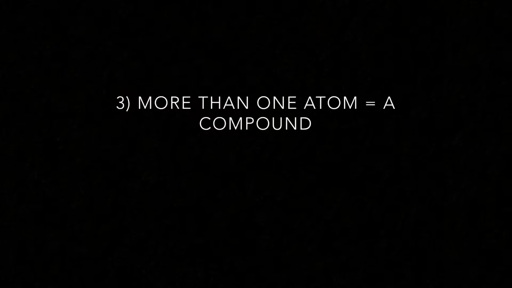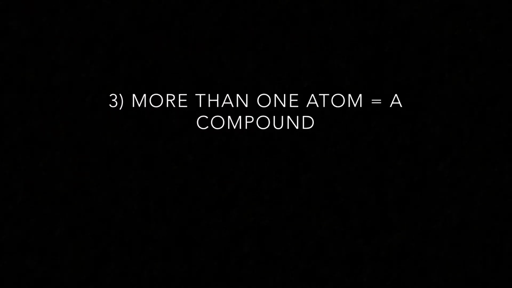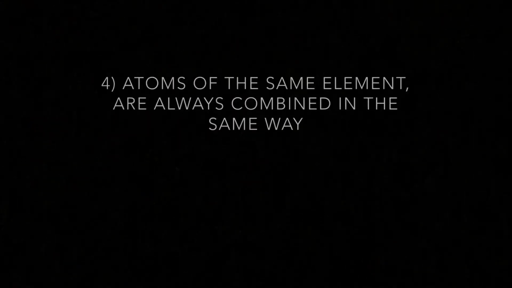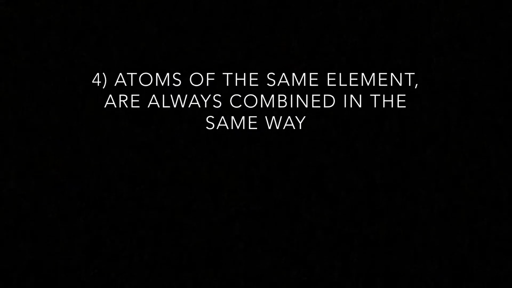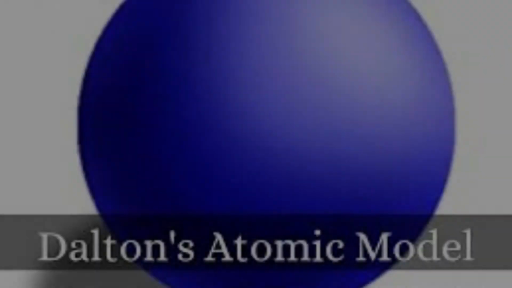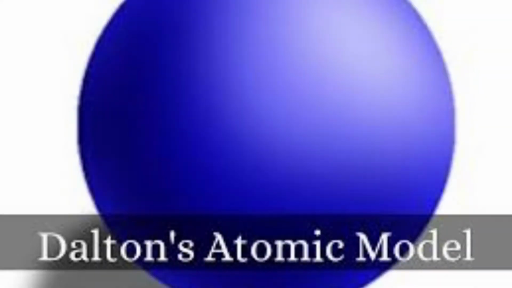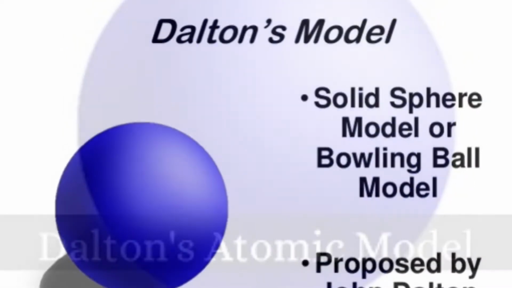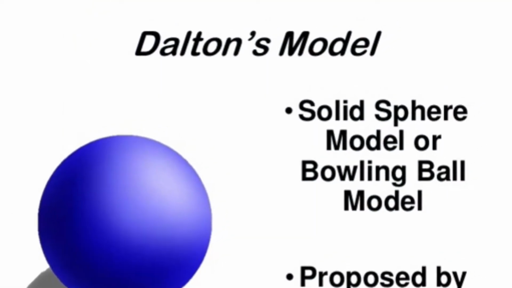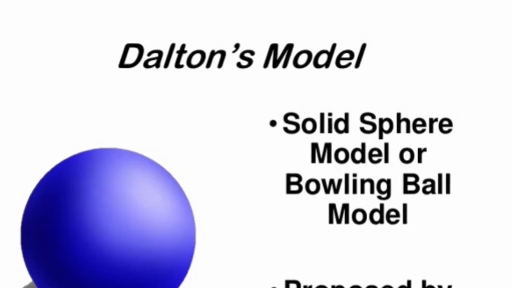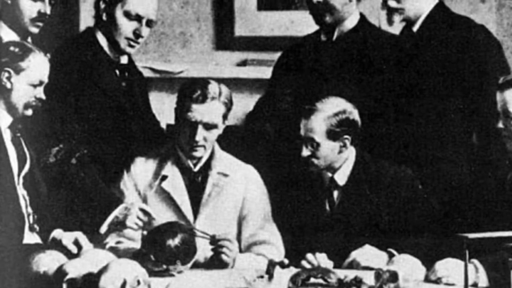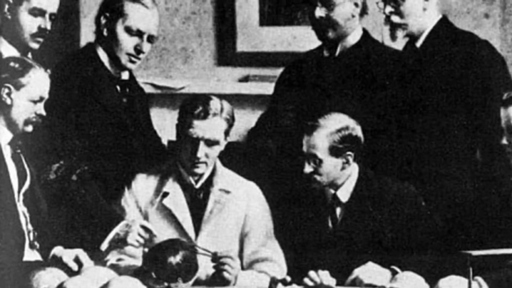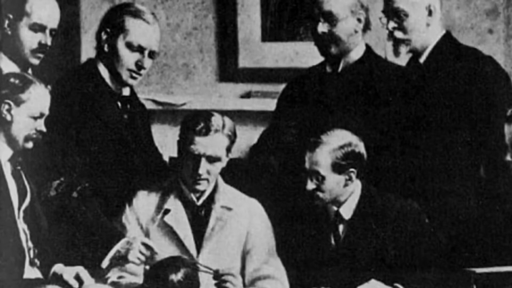He also said that elements composed of more than one atom are called compounds, and that atoms of the same element are always combined in the same way. Dalton's theory also included pictures of solid spheres. He said that each solid sphere represents an atom and they all have different masses. Many people widely accepted Dalton's theory. Over time, scientists found out that all ideas Dalton thought were not correct.